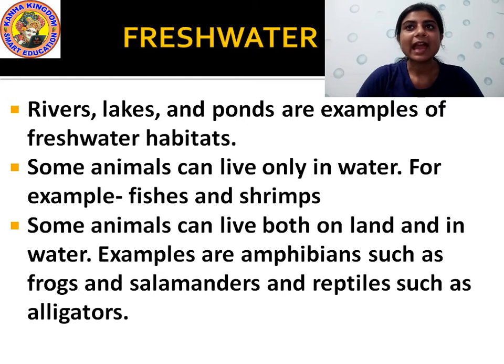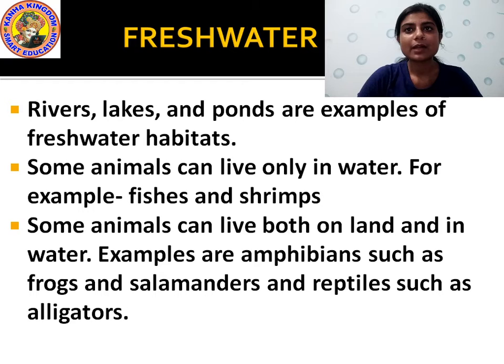Rivers, lakes and ponds are examples of freshwater habitat. Some animals can live only in water. There are some animals who can live only inside the water, for example, fishes and shrimps. Fish cannot live on the land. If you take out the fish from water, it will die. Yes or no? These are some examples of animals like fishes and shrimps. They can live only inside the water.